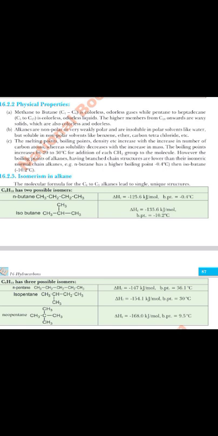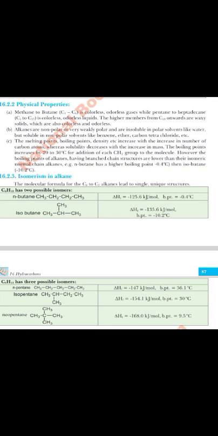Isomerism in alkanes is simply when we move from carbon 1 to carbon 3, alkanes lead to simple and unique structures. So n-butane has this structure. This is the heat of formation. Boiling point is minus 0.4. When it comes to isobutane, its heat of formation would be minus 135, but with a lower boiling point. Same thing when it comes to pentane. The properties do vary as you move ahead, and the boiling point will keep on decreasing. You don't have to memorize it, just take the concept of it.